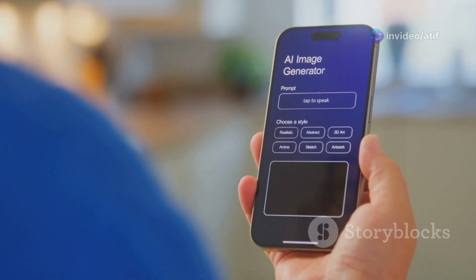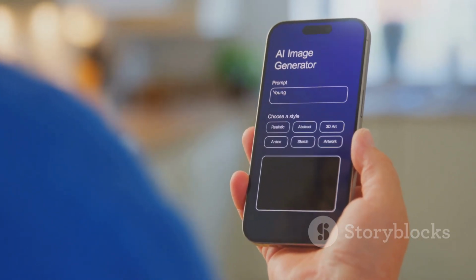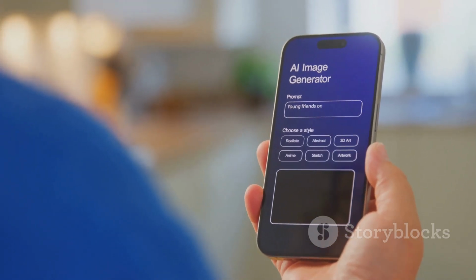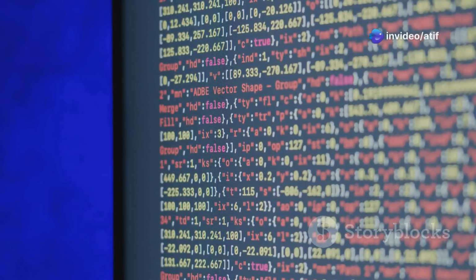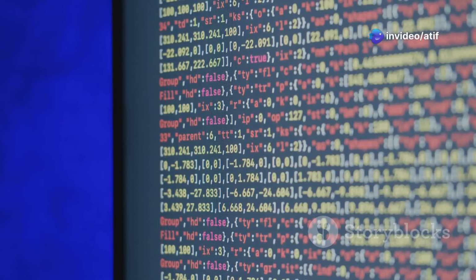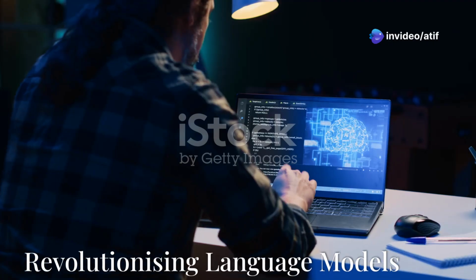For example, a DL model trained on a dataset of images can learn to generate new similar images. Similarly, a DL model trained on a dataset of text can learn to generate new text such as poems, code, or even scripts.